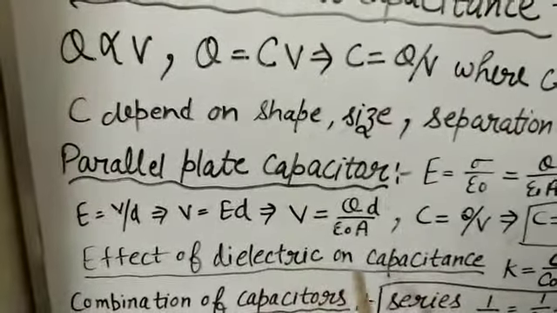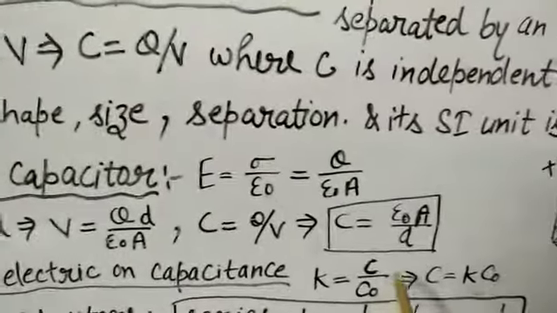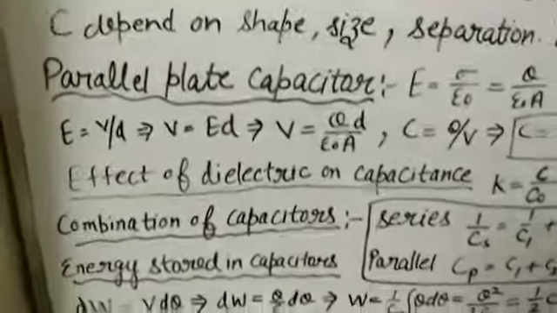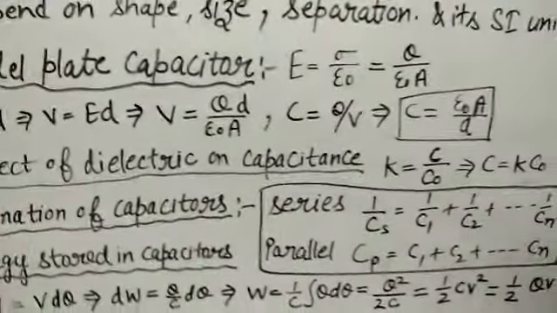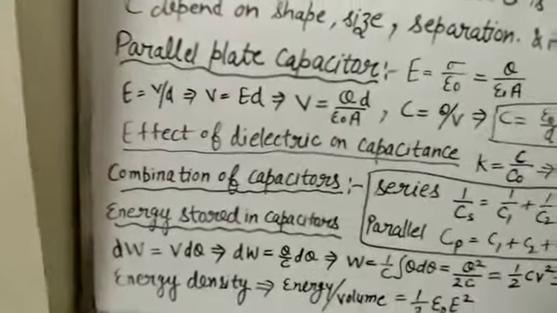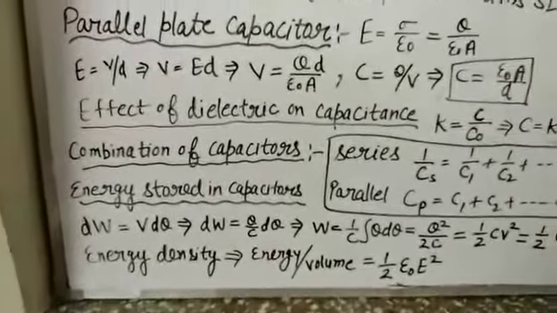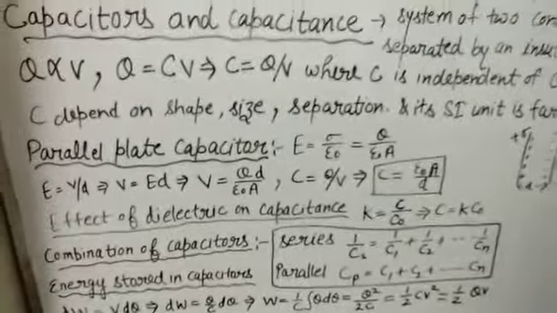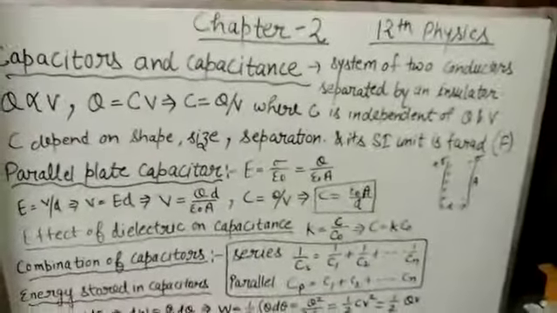Here we derived the parallel plate capacitor formula, C is equal to epsilon naught A by D. Here we defined the combinations of capacitors in series and in parallel. Now lastly we derived the energy stored in capacitors, and last, energy density. So revise all these topics and do some numericals on these topics.